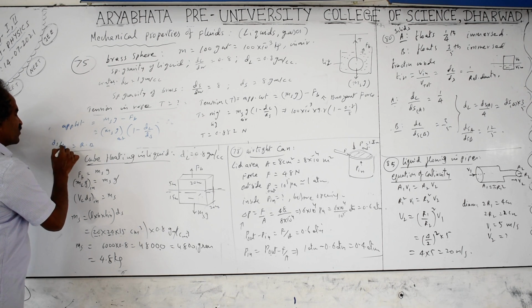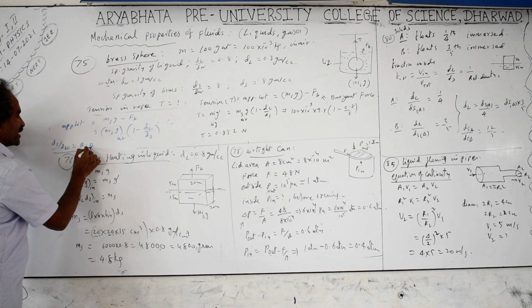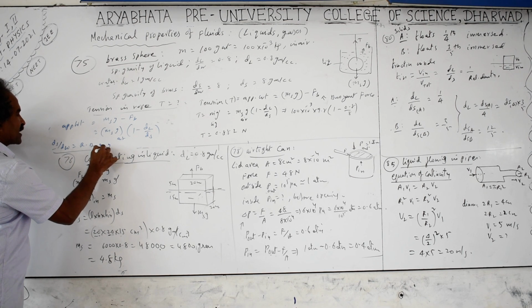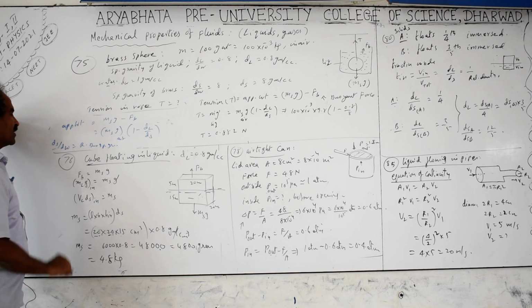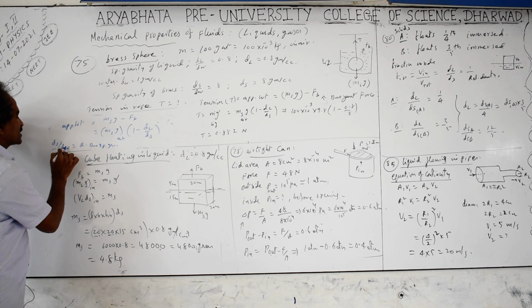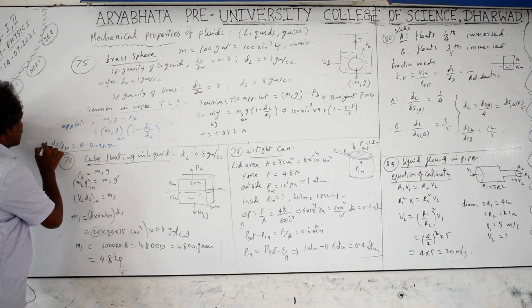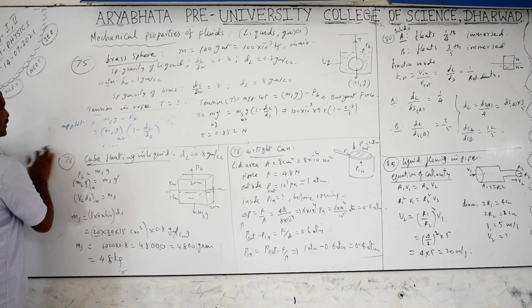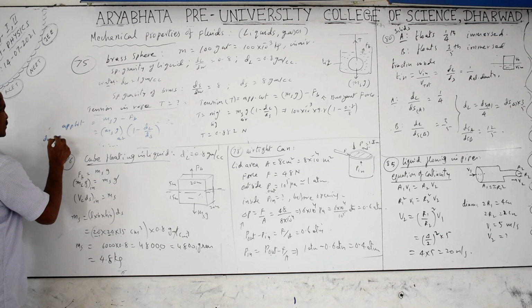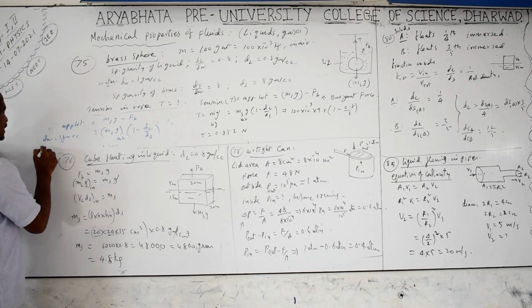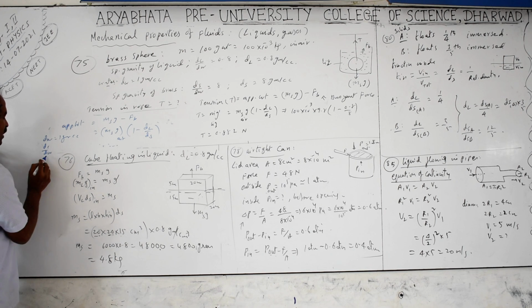But if you take the liquid specifically as water, then the same relative density is also called specific gravity. Specific gravity, if you are talking about any solid, is the ratio of the density of the solid to the density of water. If the density of water is 1 gram per cc, then the density of the solid by the density of water, this is one only you will get.